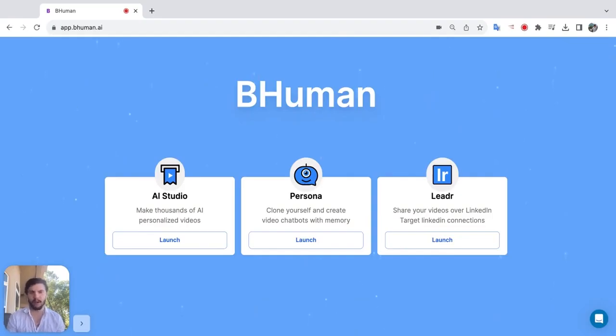Leader lets you send those videos out over LinkedIn, either with connection requests or the messenger. And Persona is our video chatbot that enables you to clone yourself and learn what you know so people can have conversations with you, but you're not actually there. AI Studio is the main product.